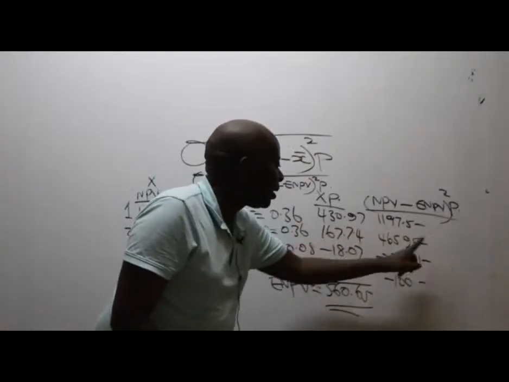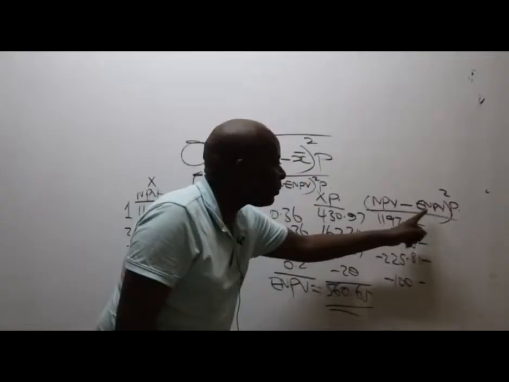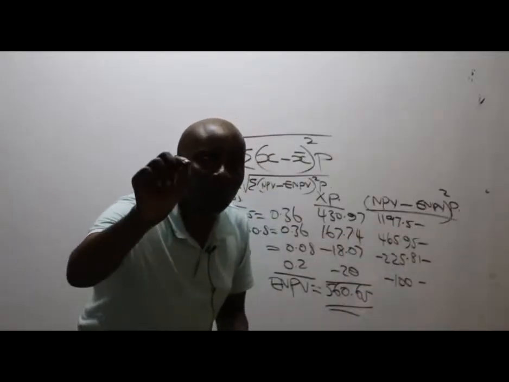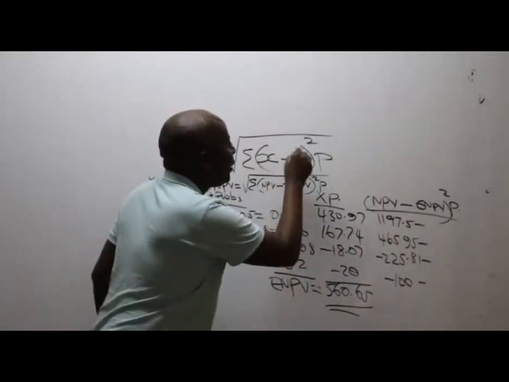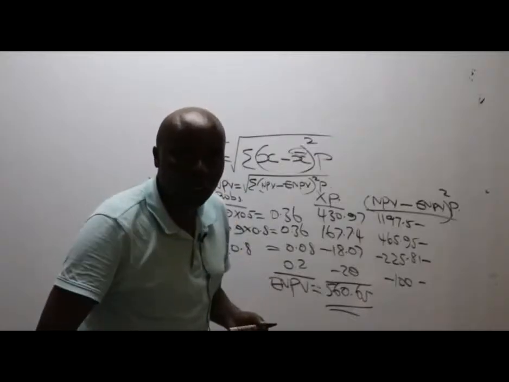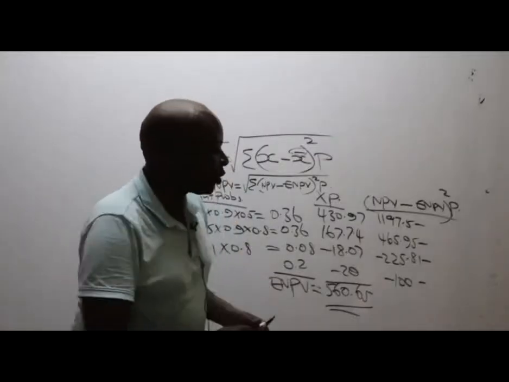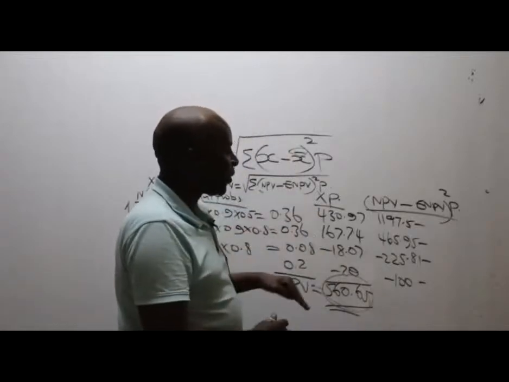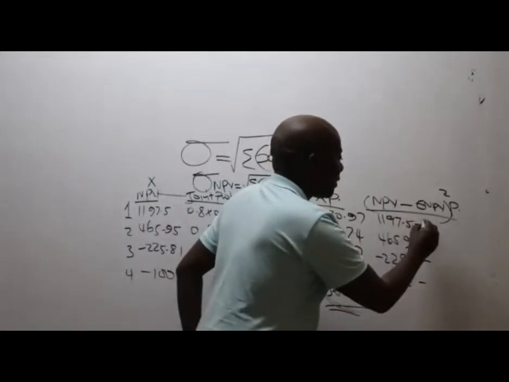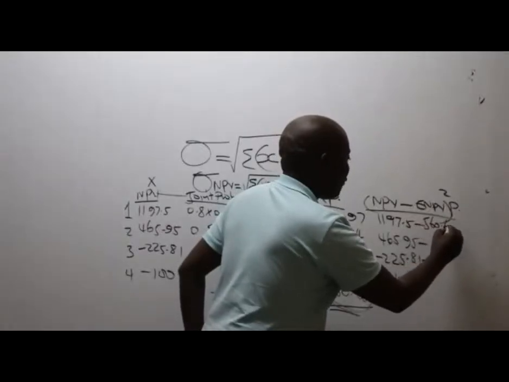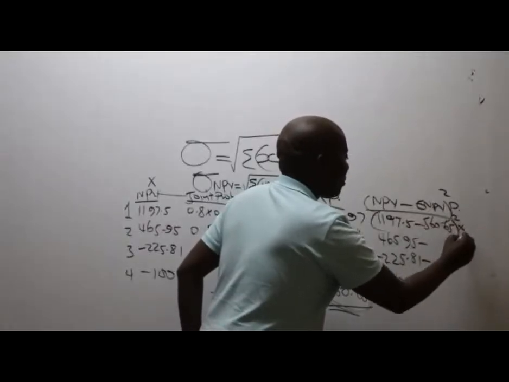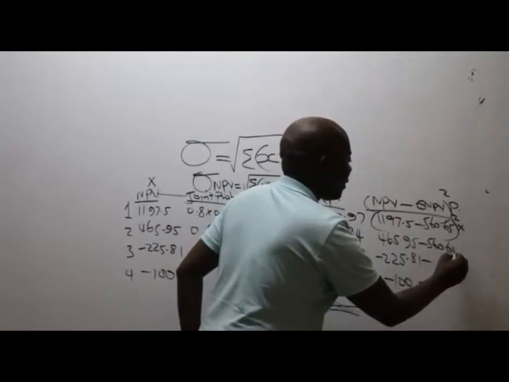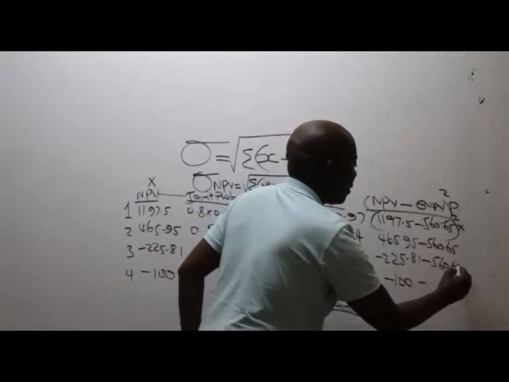He comes and takes this one and puts it. He forgets that expected net present value is supposed to be only one figure, and it is supposed to be uniform throughout, applicable throughout. So expected net present value is this single figure here. We cannot have many means. So this one is supposed to be 560.65. I'll have to square it, times the probability. 560.65 will be applicable all through.